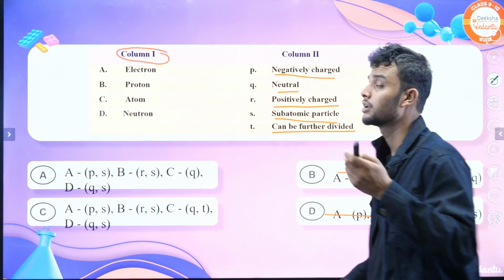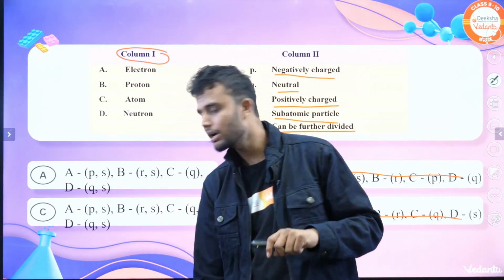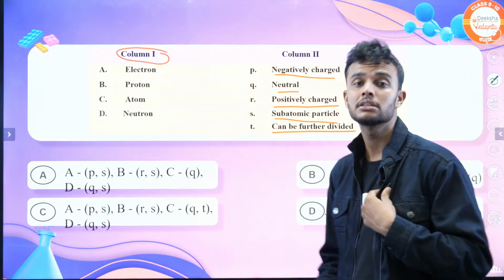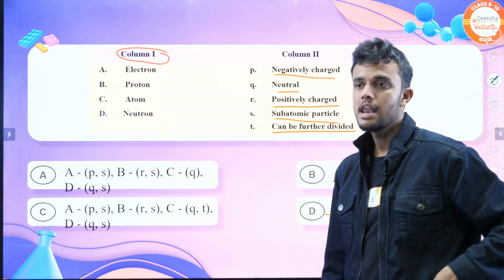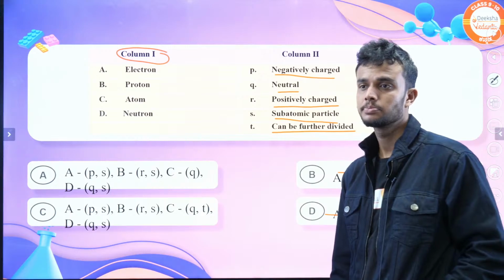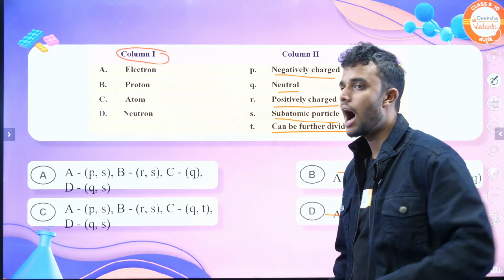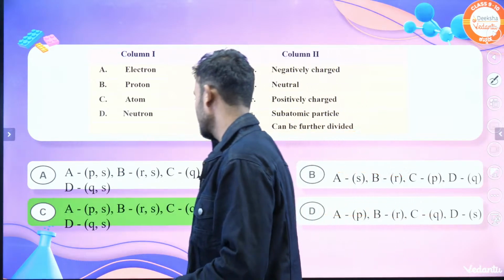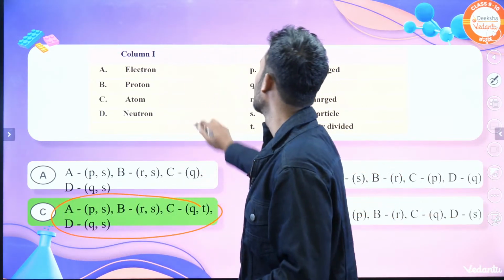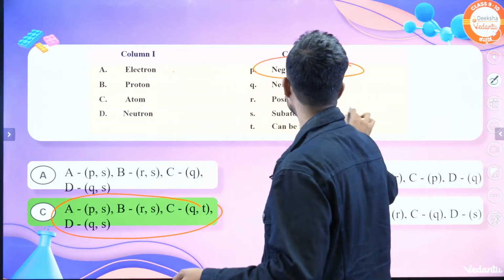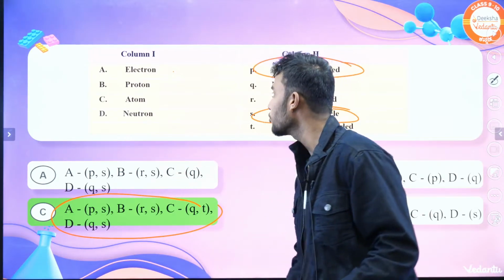The answer may be A or B. Maybe A or C. What's the answer? If you know the answer, please let me know in the chat section first. Let me know in the chat section, students, first. The answer is C. Why? Electron is P, S: it is absolutely negatively charged and it is also a subatomic particle.